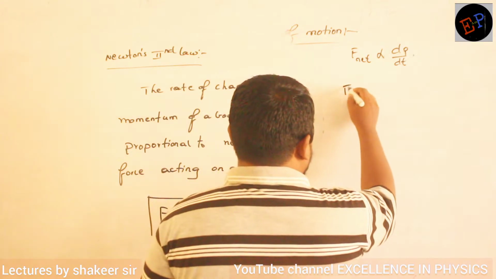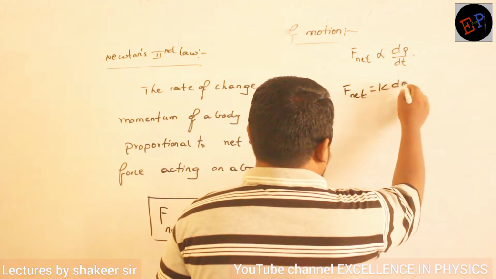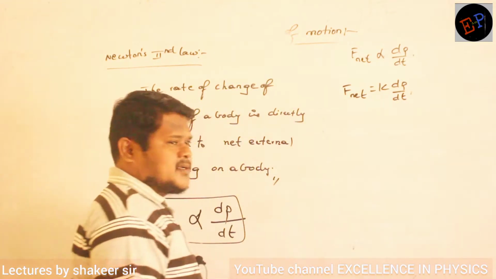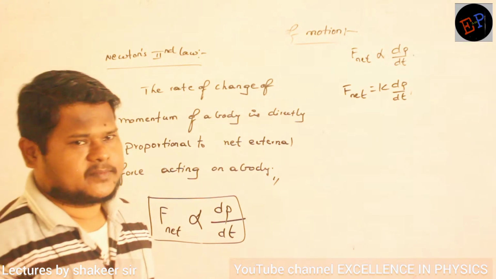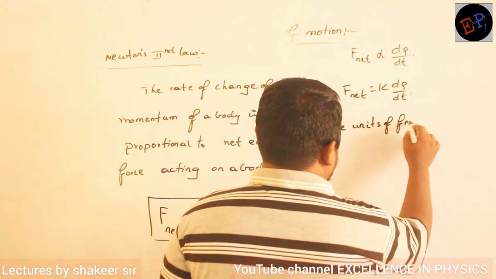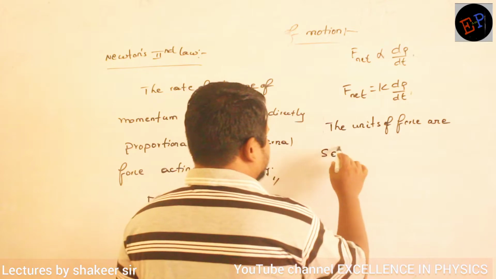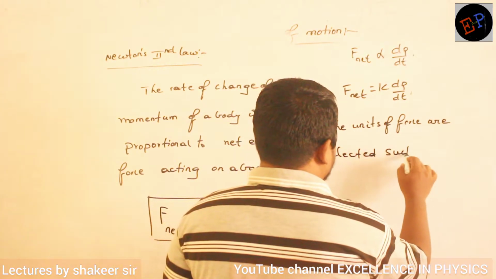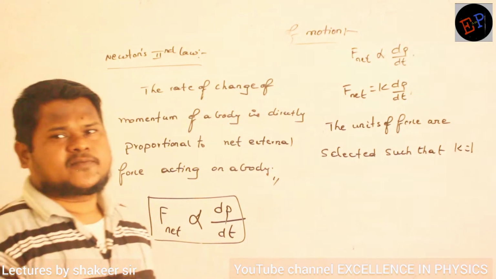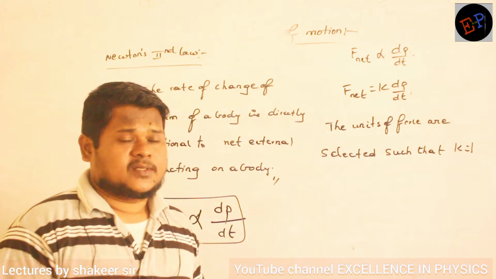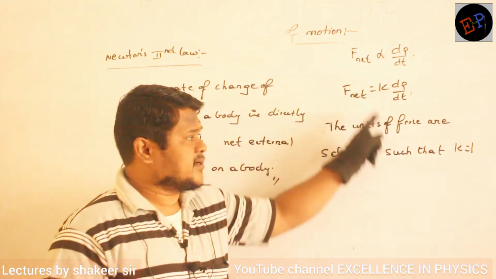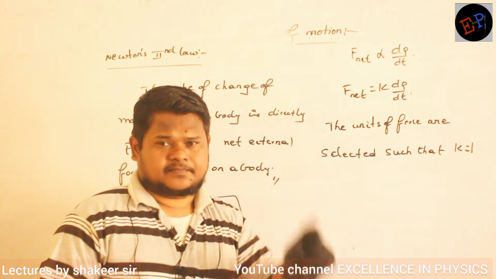What is the meaning of this? It means that F net is equal to K dP divided by dt. This K is a constant number. If I want to remove the proportionality symbol, definitely I have to write some constant. Clear? So the units of force are selected such that the K value will become 1. And what is the unit of force in the SI system? Newton. So if you take newtons as the unit of measuring force, then the proportionality constant will become how much? It will become 1.